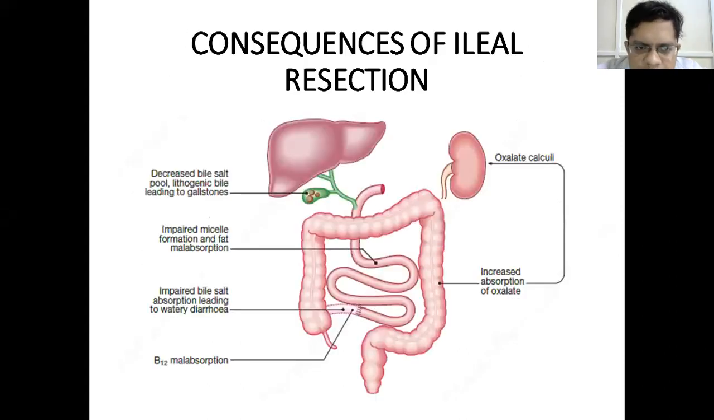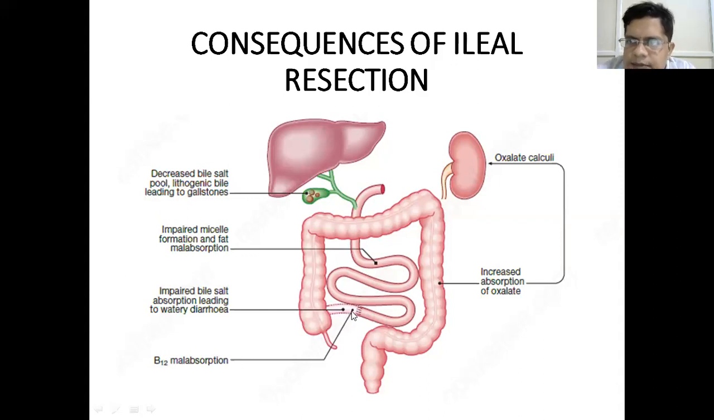As you can see in the cartoon, what are the consequences of ileal resection? Some part of the ileum has been resected. Then there is a decreased bile salt pool and lithogenic bile leading to gallstones. So there is impaired micelle formation, and if micelle formation is impaired, then there is defective absorption of fat. The bile salts which are not absorbed reach the colon,